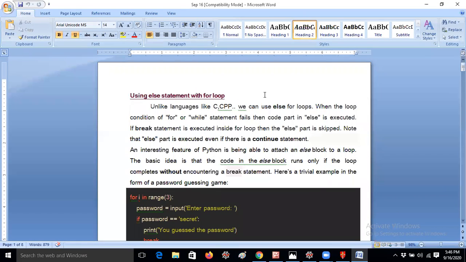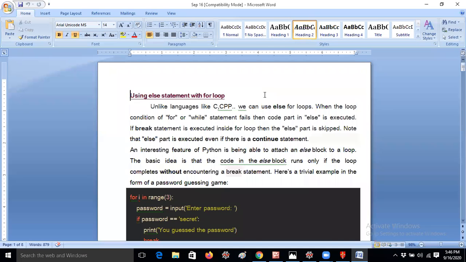Using an else statement with a for loop is an excellent concept. In C and C++ we don't have this concept. There, you can use an else statement only after an if condition. It's mandatory, you know already, right? Whether it is if else or an else if ladder, if the if condition is there, then only you have to use else.